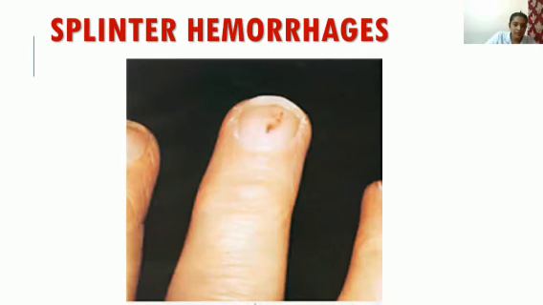Splinter hemorrhages, you can see in the nail beds. This is known as splinter hemorrhages. It will be occurring in the nail beds. This is also one of the classic signs of infective endocarditis. So for assessing the patient with infective endocarditis, mainly these classic signs should be assessed.